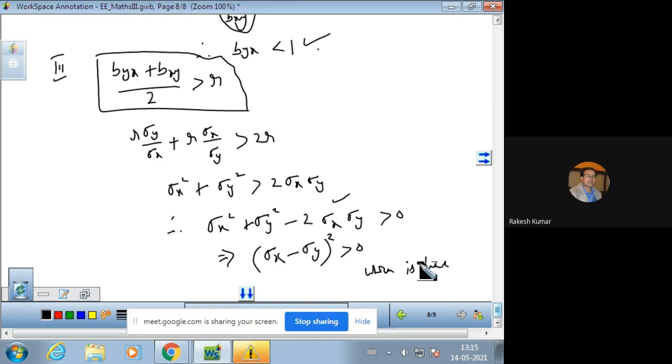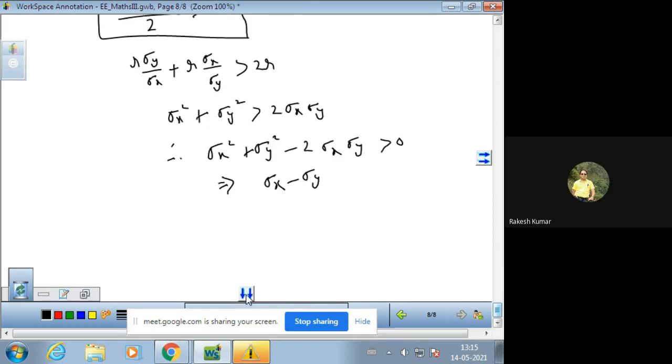So which is true? The square of a quantity is greater than 0, which is true always. There is no doubt about that. So the property is clear. The fourth property is that regression coefficients are independent of origin but not of scale.